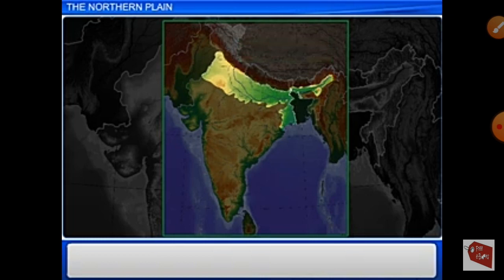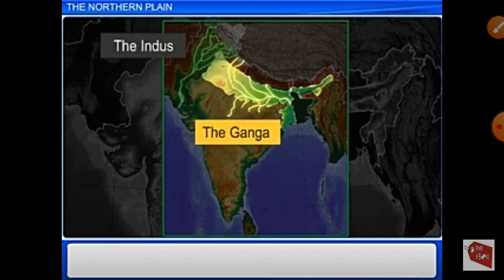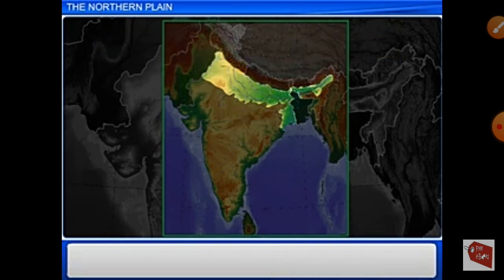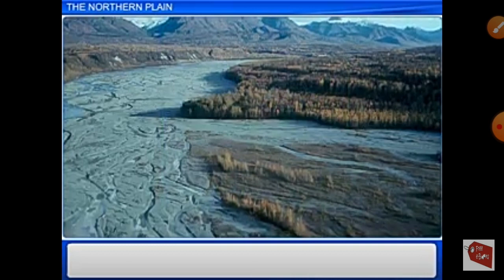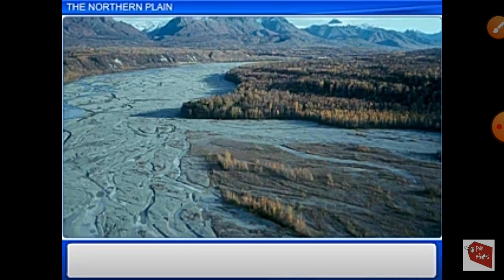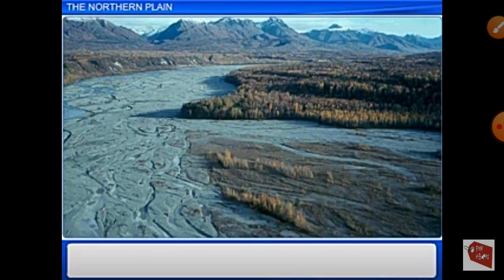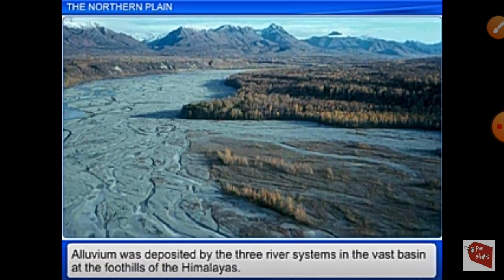This plain is formed from the floodplain of three river systems: the Indus, the Ganga, and the Brahmaputra. Based on this river system, the northern plain is also called the Indo-Gangetic Plain. Alluvium was deposited by the three river systems in the vast basin at the foothills of the Himalayas. This deposit built up to form the fertile northern plain.